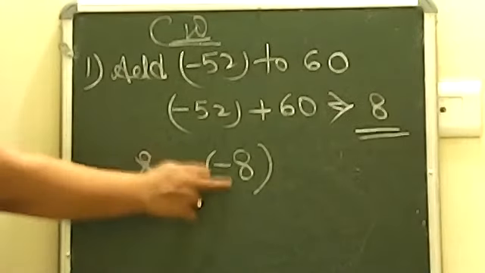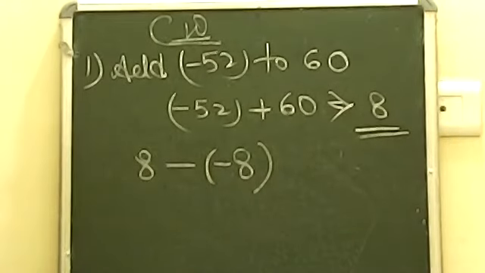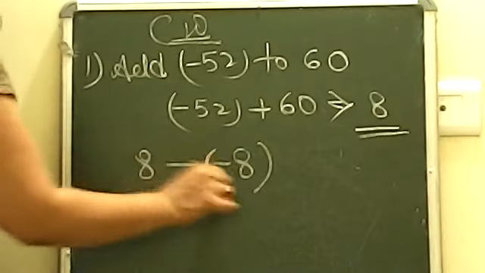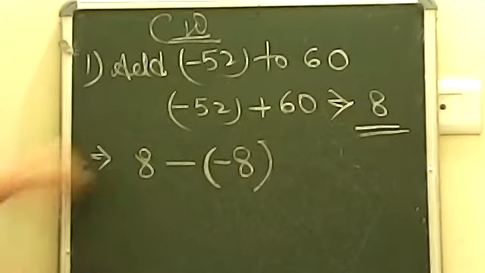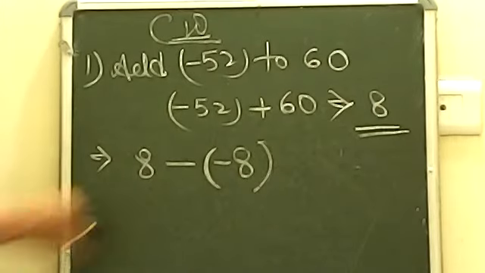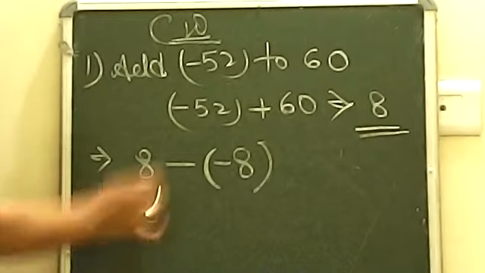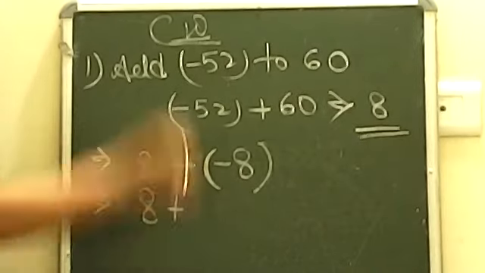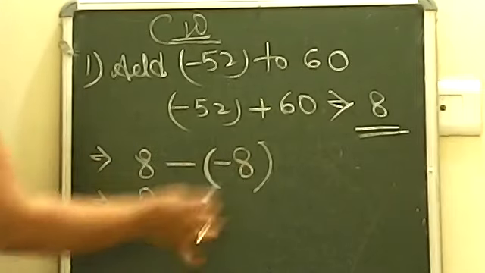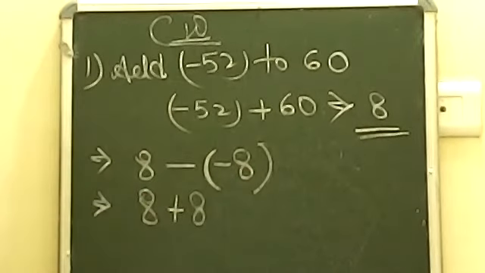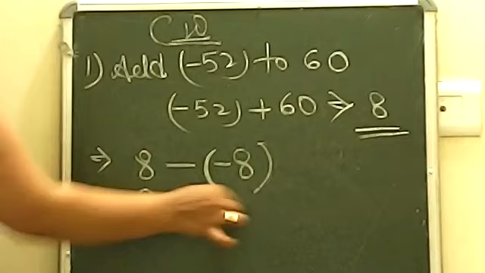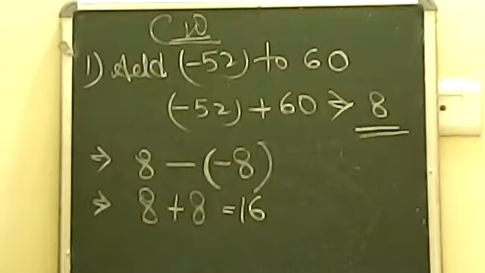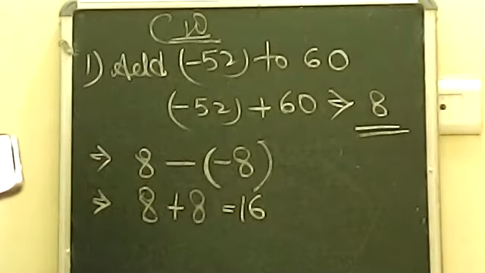Minus 8 is again a negative number, so two negatives will come, and two negatives are not written together. That is why we are putting the sign of bracket here. Now we will open the bracket as the process of subtraction. 8 will be written as 8 only. This negative will make this negative a positive. And 8 will come like 8 only. Now 8 plus 8, the answer will be 16. Now this is the complete solution.